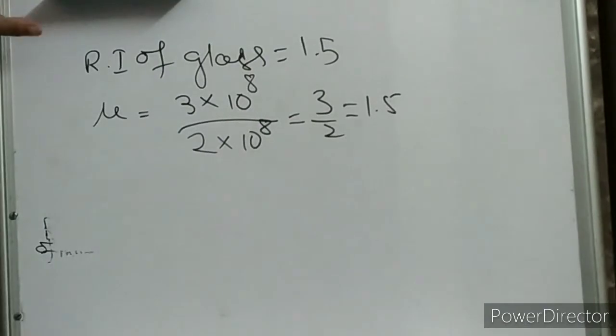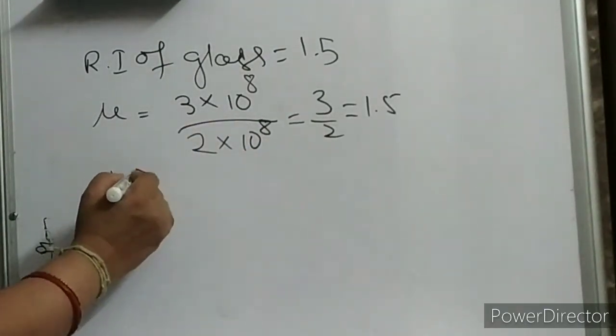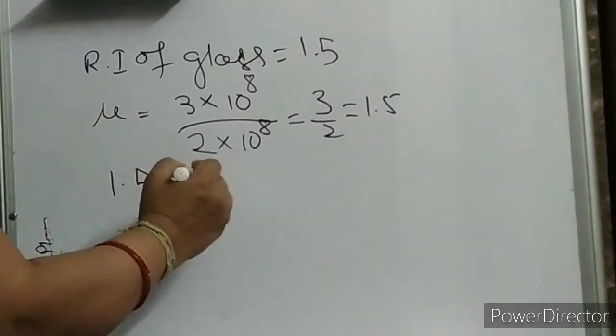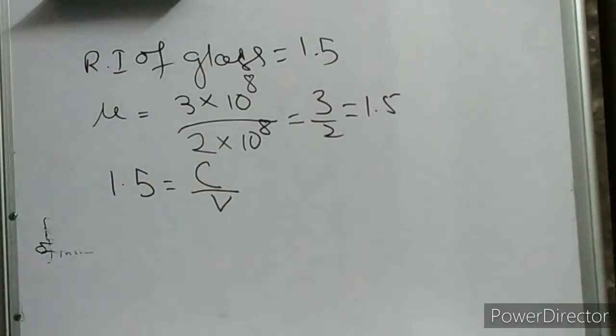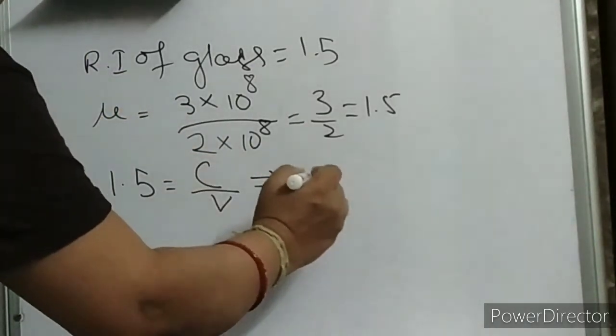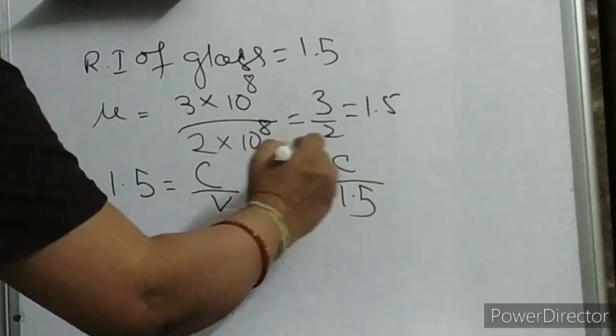Now what does it mean? We can write mu is equal to 1.5, is equal to C by V. So what is V, children? V is equal to C by 1.5, by cross multiplying.